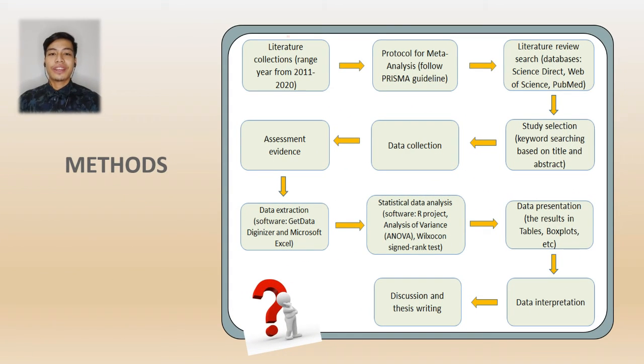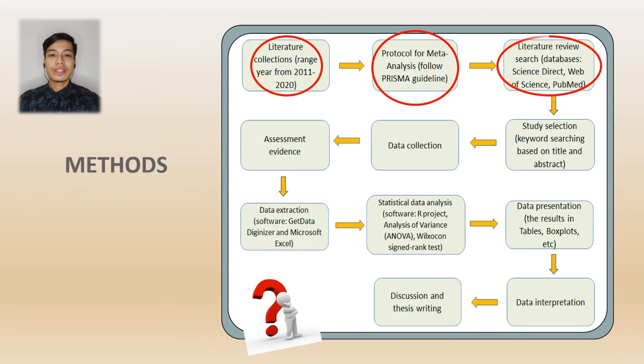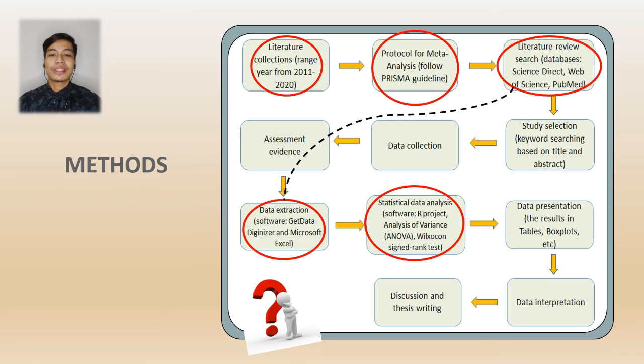For the method, I have collected the literature ranging from years 2011 to 2020. Next, I also conduct this meta-analysis following PRISMA. I also use research engines such as Science Direct, Web of Science, and others. Furthermore, I have collected the extracted data in Microsoft Excel and utilized it in statistical data analysis such as analysis of variance, also known as ANOVA, Wilson, and others. After that, I present the data in a table of results and interpret it. Lastly, I have proposed the discussions and am ready to write the thesis for this research.